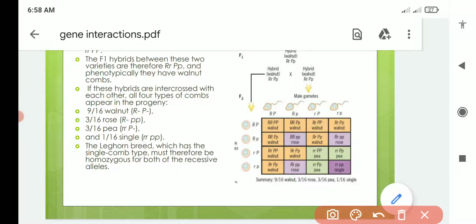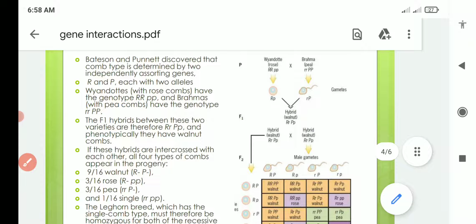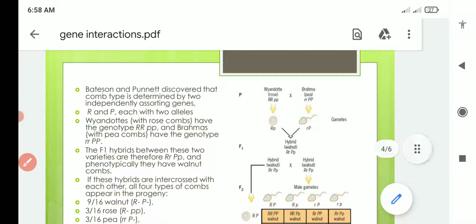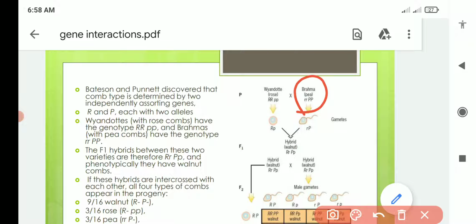And when this small r capital P crosses with small r capital P, now it will produce small r capital P, and this small r capital P will give us the pea type of comb shape. Okay, so now due to the interaction of small r with capital P, it will produce pea type of comb.